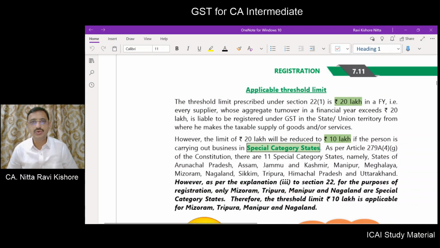Hello and welcome. We are on page number 11 of chapter number 7 dealing with registration under GST. Now, what is the applicable threshold limit?